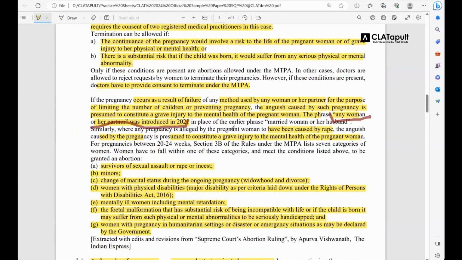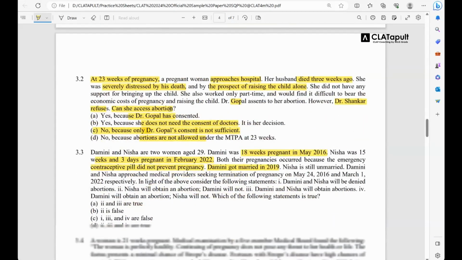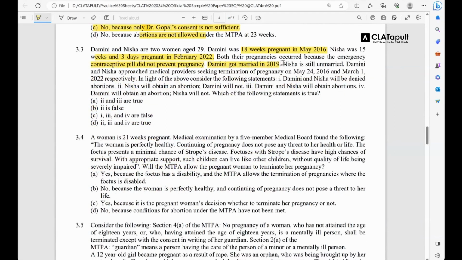अर्लियर फेज क्या था भाई? मैरिड वुमेन और हर हस्बैंड. So under the ground of mental health she cannot go for abortion because she was not pregnant out of a legal wedlock marriage. You understand what I'm trying to say? अब ये भी अभी देखो बहुत ट्विस्ट आएगा इस कहानी में, ठीक है? यहां तक क्लियर है सबको?